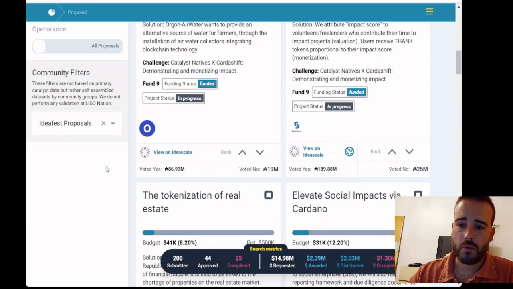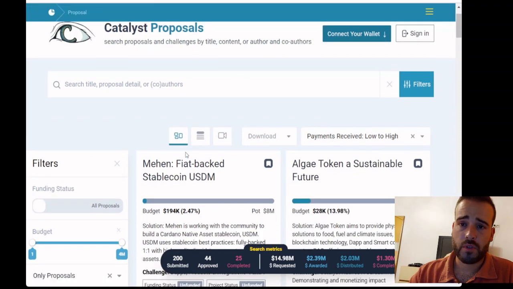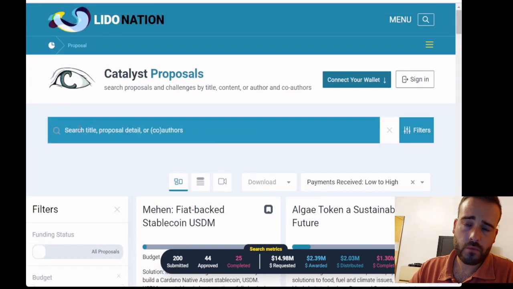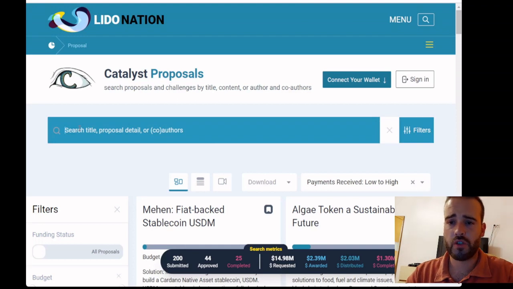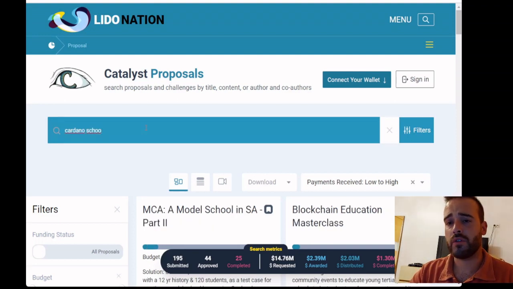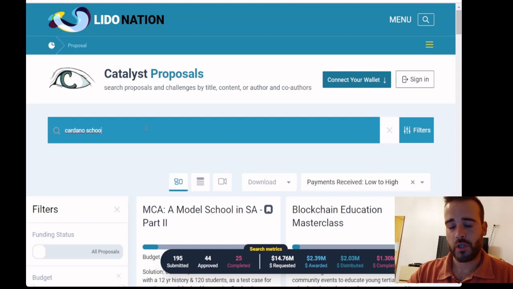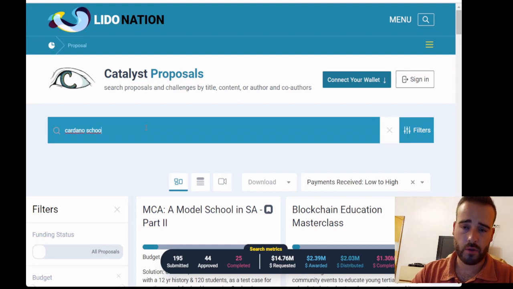For example, it's really interesting what we can do here with Lido Nation. And for example, in this case, I'll research my proposal. This is a proposal for a DAO for education, and that is called Cardano School. It's a DAO that supports content creators to create the content we need for Cardano to develop in terms of marketing and education to onboard people and users into Cardano and Cardano related projects. You can learn more about it in the video here in the top, where you have a simple presentation about this project that I think will be very valuable.